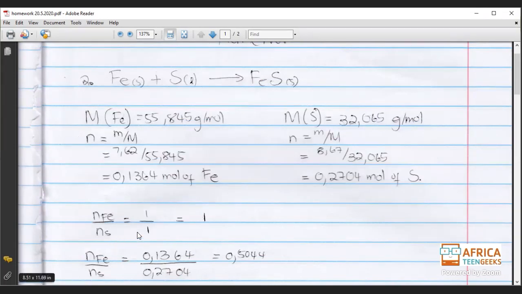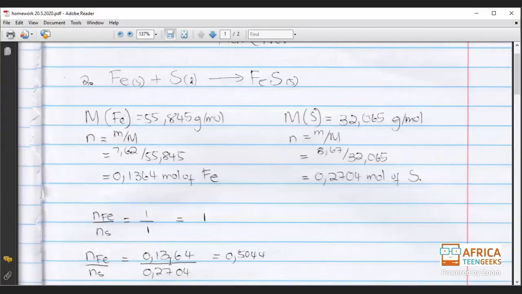Sometimes you get that S will be 4, then it will be 1 over 4, and that will be the baseline. So what we get from the ratio when we calculate the number of moles of these two, if it's less than 1, then Fe is going to be our limiting reagent. But if it becomes more than 1, then S will be the limiting reagent. Okay, so now we calculate it.